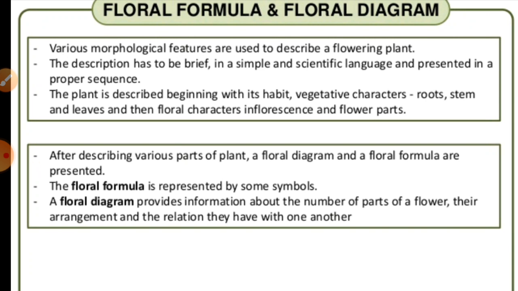So before we start that one, that is flower formula and flower diagram, we have to get some general structural knowledge of the plant, that is, how we can describe a plant in different ways, right? First of all, on the basis of their habit, plants can be classified in different categories: herbs, shrubs, trees, climbers, creepers.